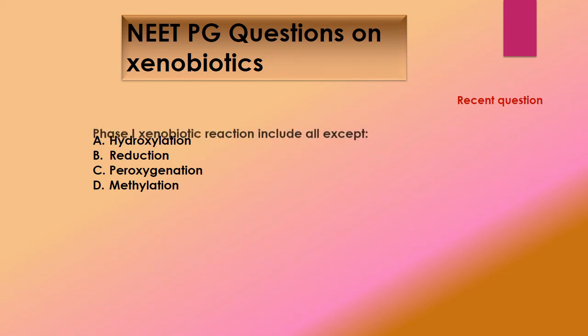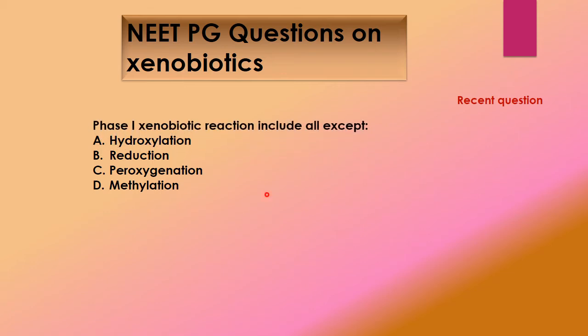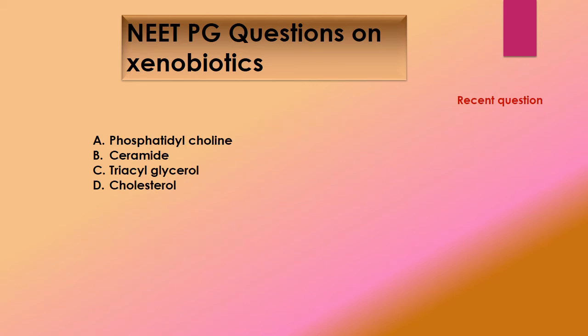The next question is also a recent question. Phase 1 xenobiotic reaction includes all except hydroxylation, reduction, peroxygenation and methylation, and the answer is methylation, which is a phase 2 reaction.